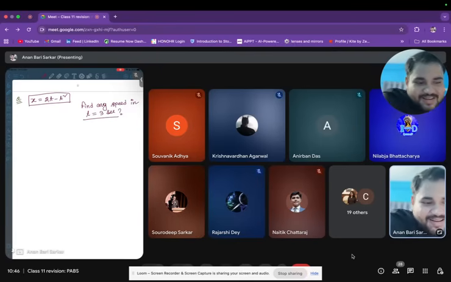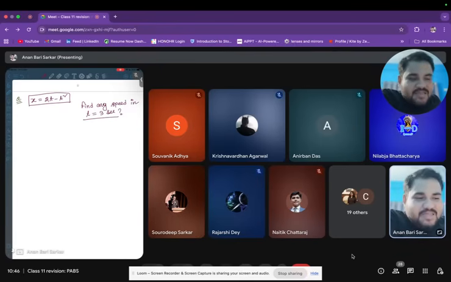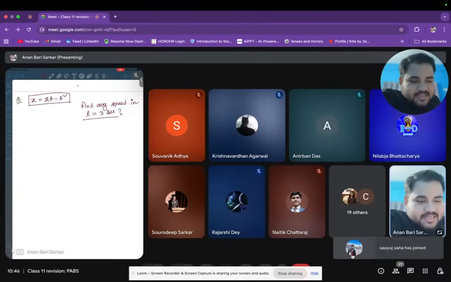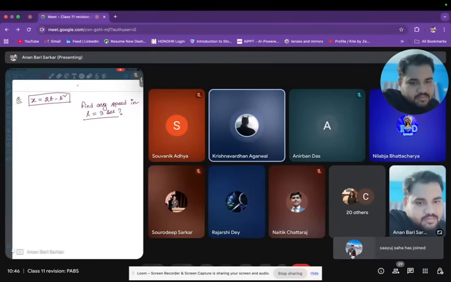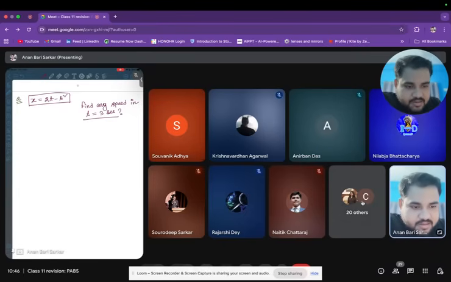I don't know, I mean I know, but I'm just saying use it as it is. This just tells you how the particle is moving with time. Krishnavardhan? Rajashri is saying 2. Who else is here?